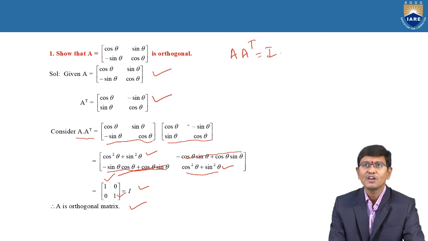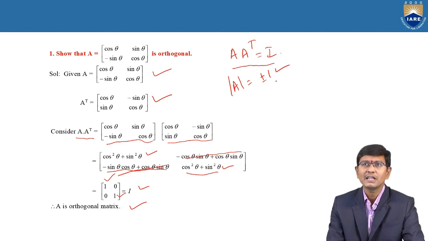And again, as an alternate method to find whether a matrix is orthogonal or not, according to one of the properties I just gave, whenever a matrix is said to be orthogonal, the determinant of A is required to satisfy being either plus or minus 1.